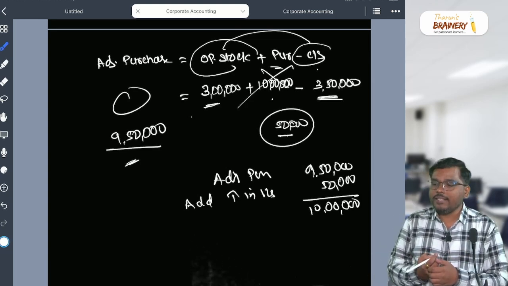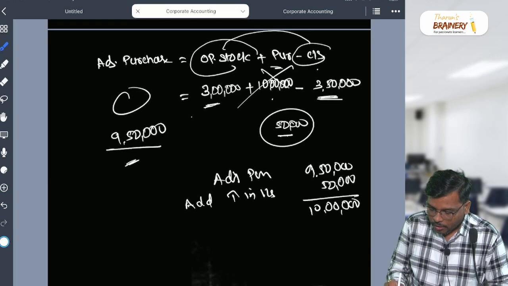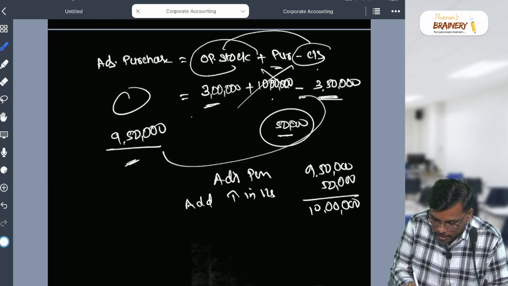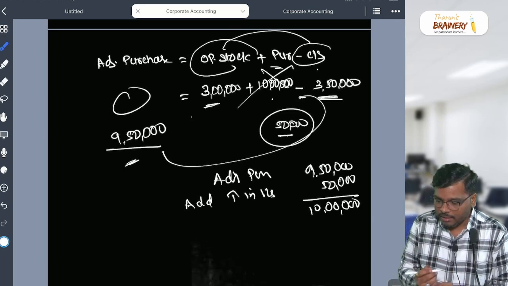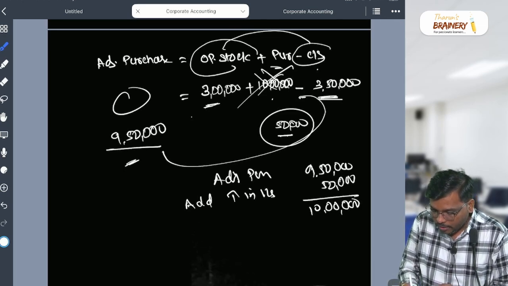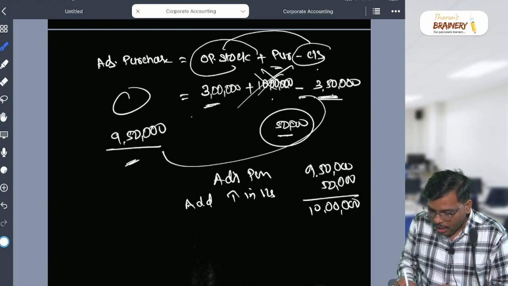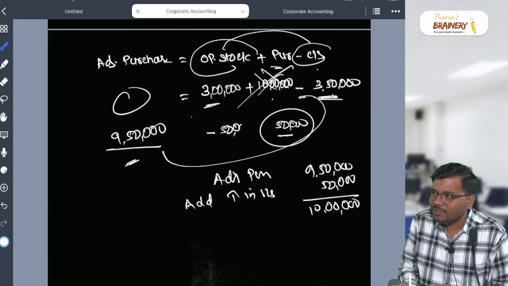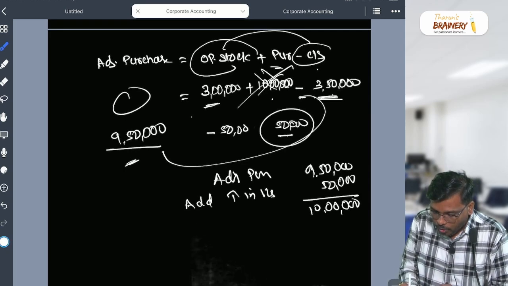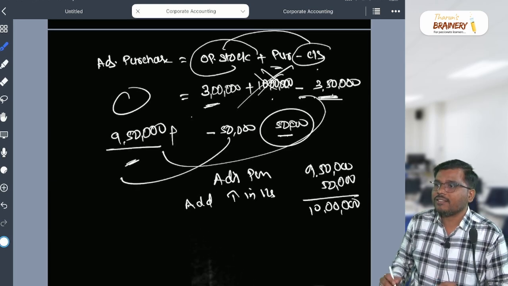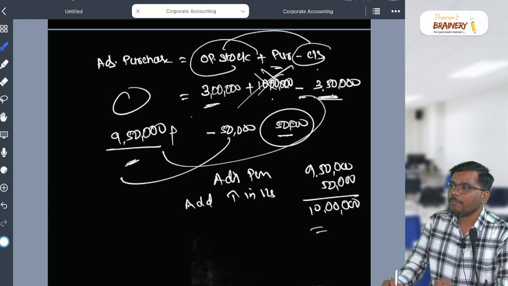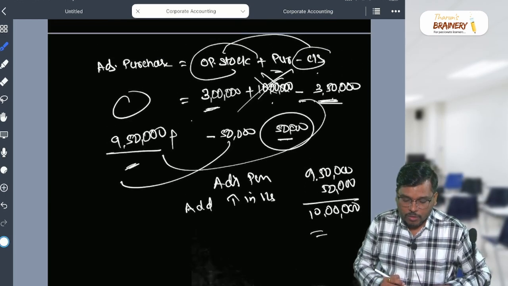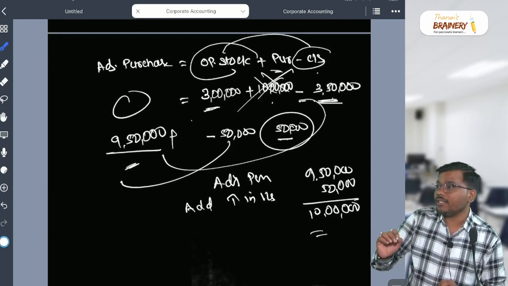Why am I telling it like this? Because if you see here, this minus, when it goes to this side, it will become plus. Simple maths, right? 3 lakh minus 3,50,000, you will get the answer minus 50,000. This minus, when it goes this side, becomes plus. So your purchases will become 10 lakhs. Are you getting my point? So like this, you should calculate your purchases.